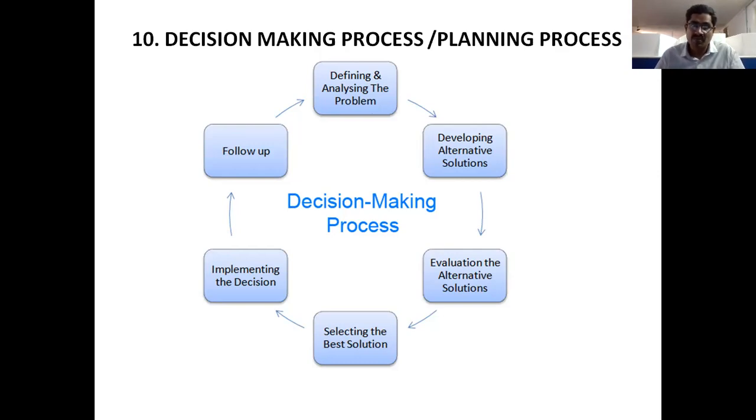So the first step is defining and analyzing the problem or opportunity. Take the example of a company's problem. What exactly is the problem here? We should analyze and define the problem.